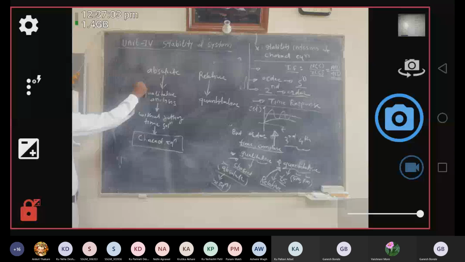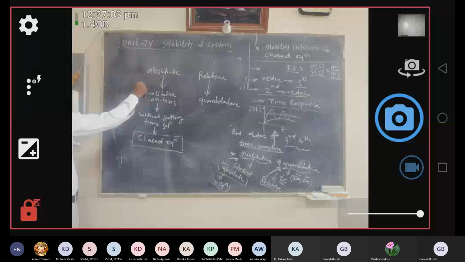So you just remember here, relative stability depends on the settling time, and settling time is inversely proportional to 1 upon the negative real part of your poles. Okay, so this is all about relative stability.